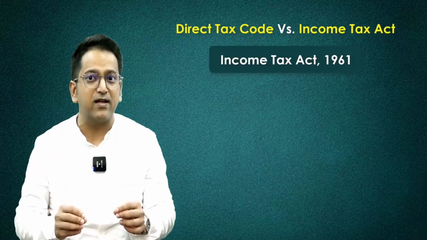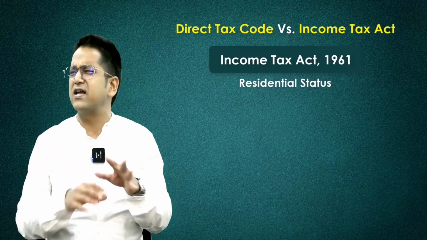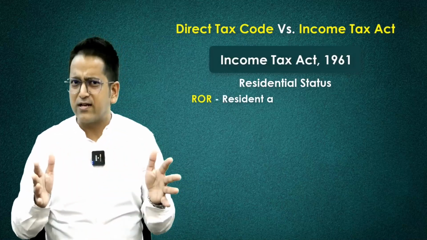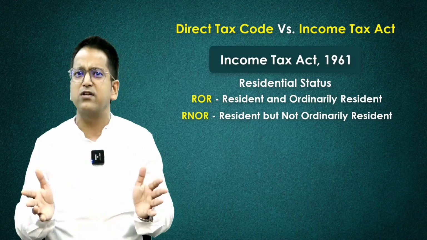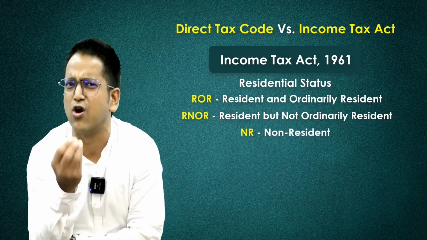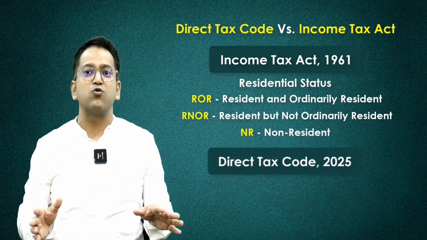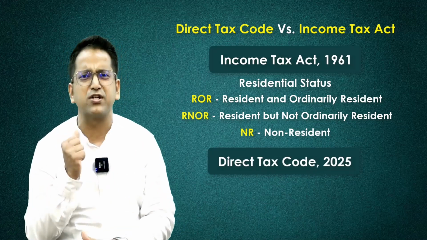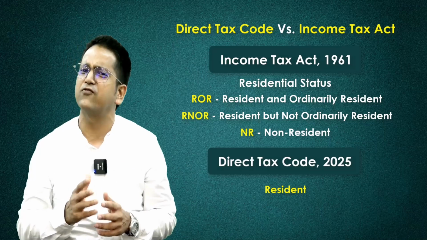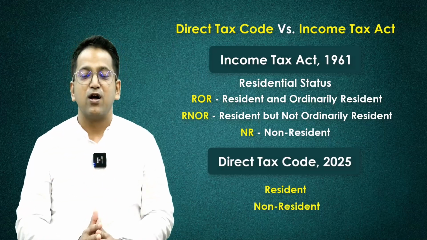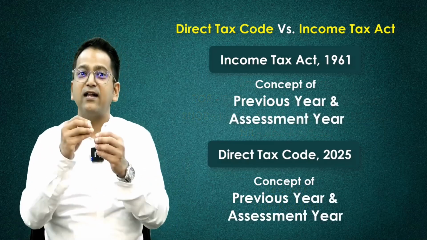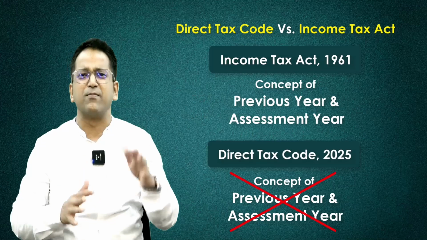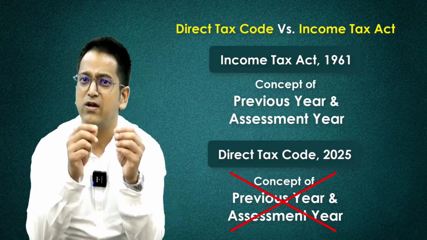So, as per the Income Tax Act, what was your residential status? ROR meaning resident and ordinarily resident, RNOR meaning resident but not ordinarily resident, or NR which is non-resident. But under the Direct Tax Code, you can only be classified as either a resident or a non-resident. Understood? And the most awesome thing, the concept of previous year and assessment year will be removed. Now there won't be anything like that. It would be only one